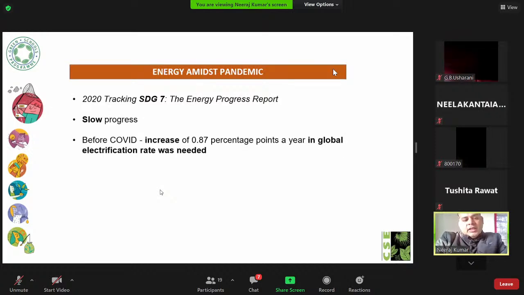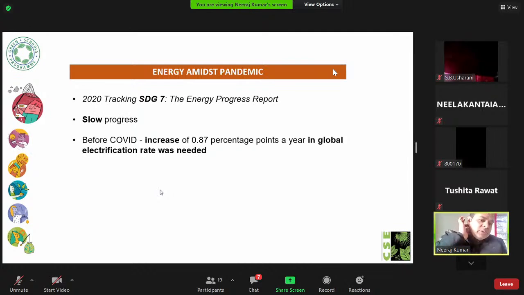you can see the renewable energy progress. If we talk about the progress report of SDG 7, it's one of the sustainable development goals. Goal number 7 is to provide energy to all people in our world. So we need to provide clean and affordable energy to all the people.